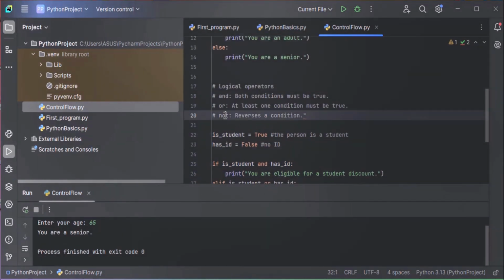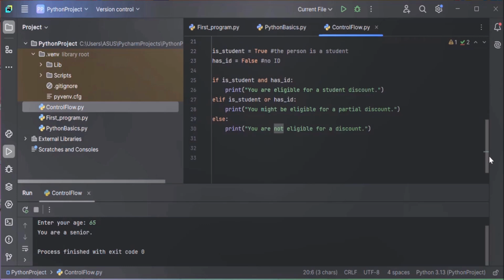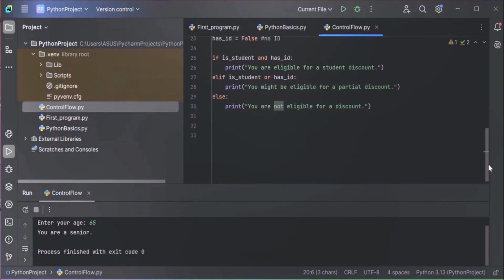And the not logical operator is used to reverse a condition, just to flip its value. If a condition is true, not will make it false, and if it is false, not will make it true. I hope you have understood how logical operators work and how they can be used with conditional statements.